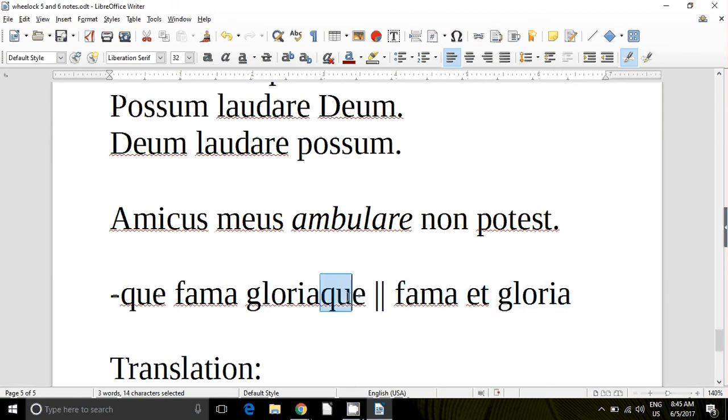Seems kind of odd to us in English. We don't do that. We don't have the word and on the end of a list, but that's one way to do it. So that's a tricky one in the vocabulary. Other than that, everything is straightforward in the vocabulary.